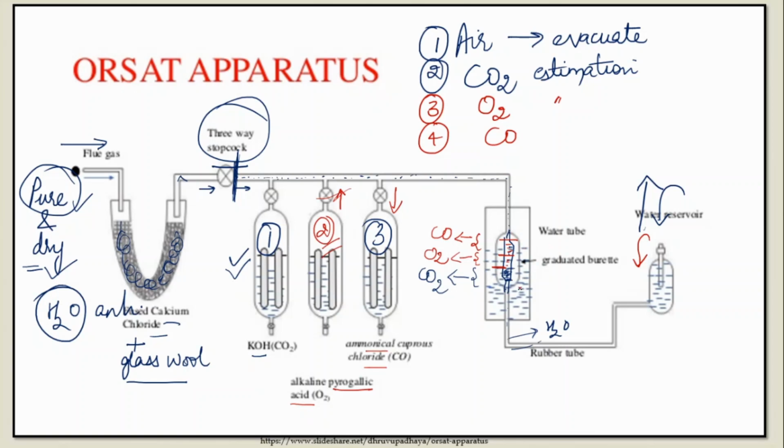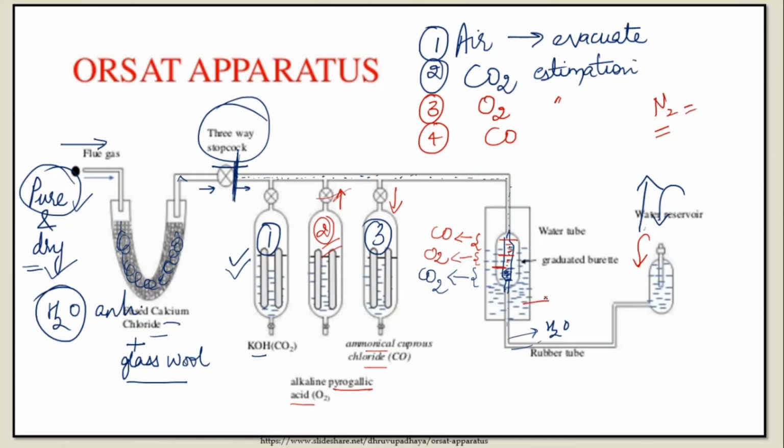Right? So with the help of this graduated burette, we'll be able to understand how much of these gases are present, and then whatever nitrogen is present, you may find by subtracting them. Water, CO2, O2, CO, you just add them, subtract from 100, you'll get the amount of nitrogen present in the flue gas.